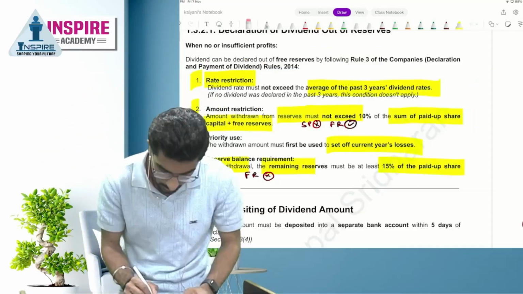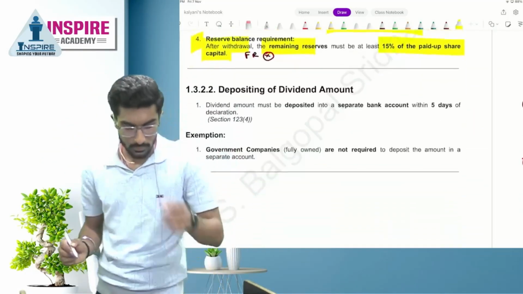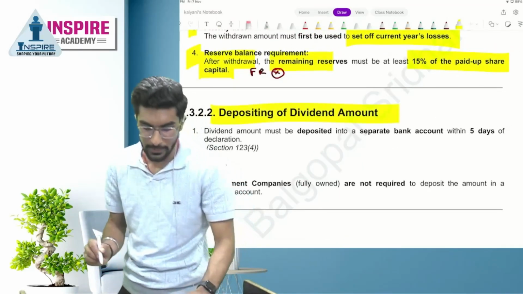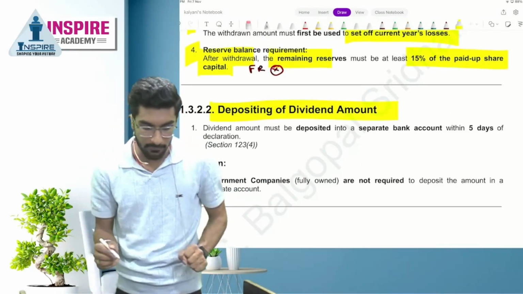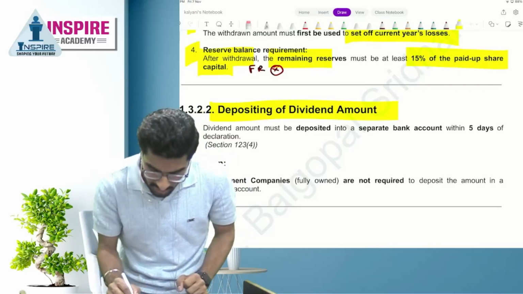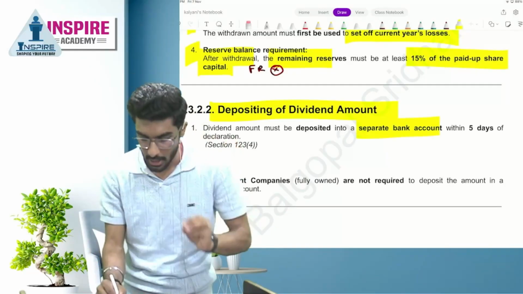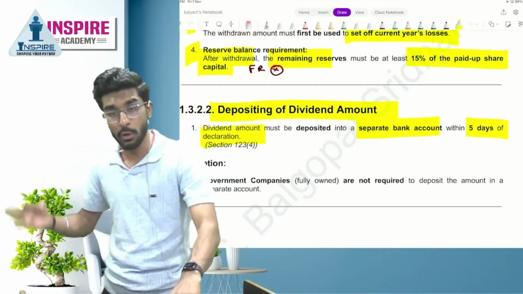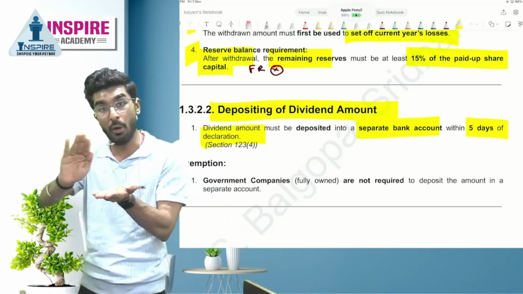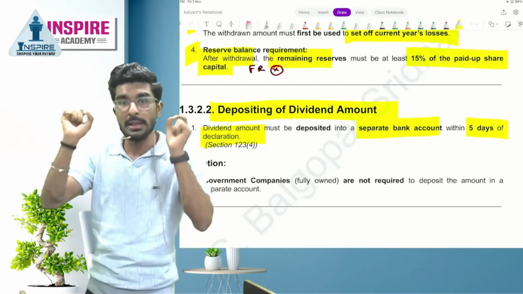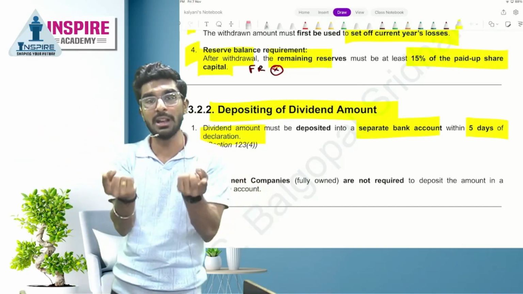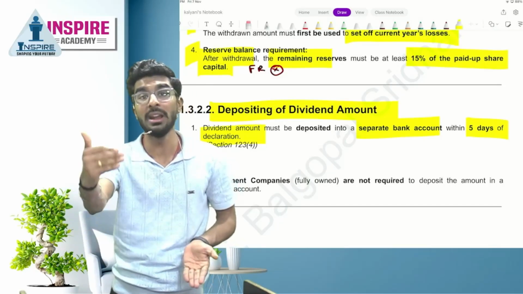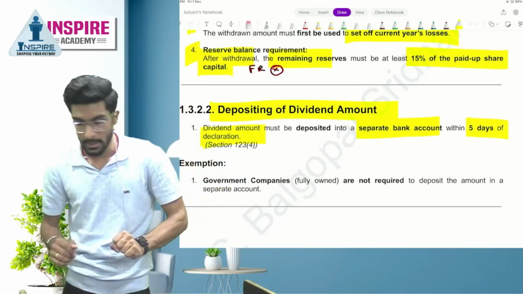Yes or no? Perfect. Now, people, let's look at the next topic, that is depositing of dividend amount. Dividend amount must be deposited in a separate bank account within how many days? Within 5 days of declaration. Once the company has declared that we are going to pay 1 crore as dividend, but out of that 40 lakh will be set off, so 60 lakh rupees we are going to pay as dividend. Now the 60 lakh rupees we have to deposit in a separate bank account within how many days of declaration? Within 5 days of declaration.